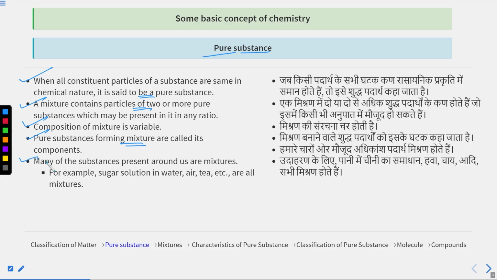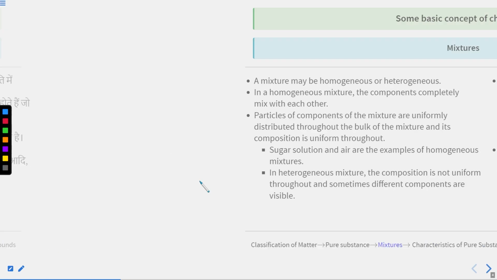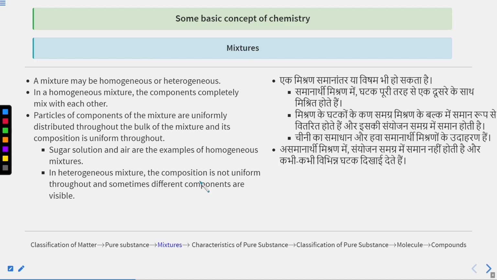Many of the substances present around us are mixtures. For example, tea is also a mixture. Coffee is also a mixture. Sugar solution in water is a mixture. Air is a mixture. These are all mixtures. Now I want to go with the mixture definition, category, and classification, and then we will discuss the elements and compounds. But I told you already about elements and compounds. So let's understand mixture in detail.